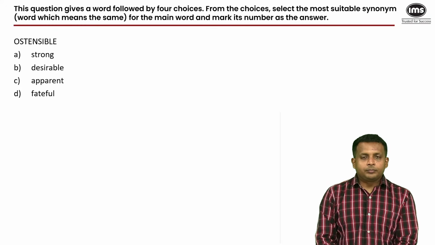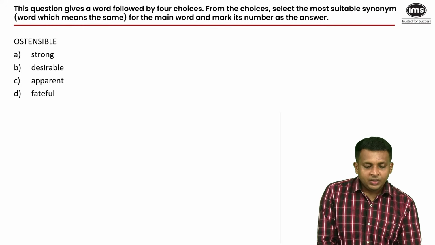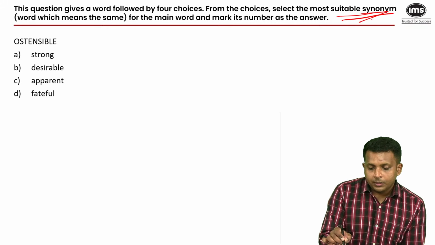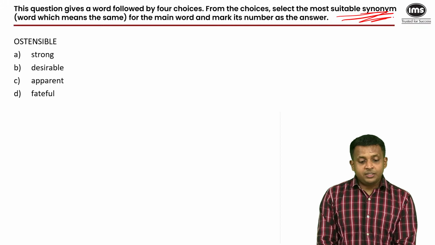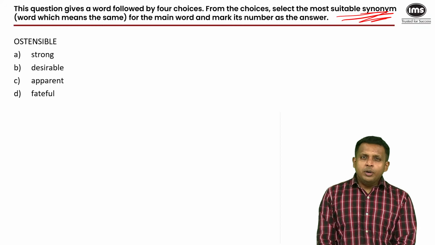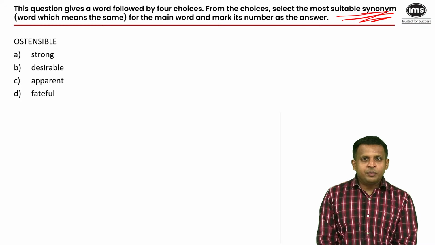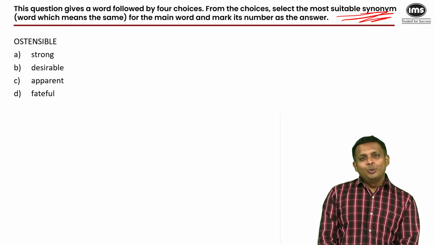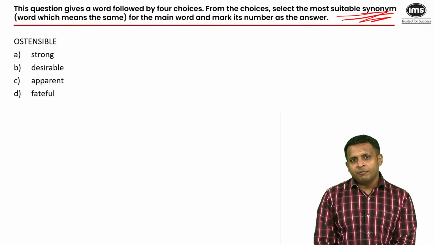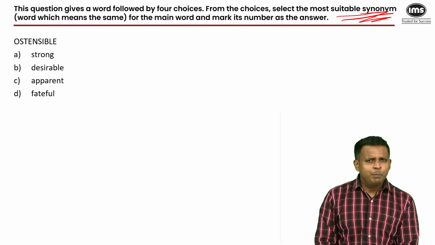Ostensible. Again, select the suitable synonym for the word ostensible. Try to use it in a sentence. Even if you don't know the exact meaning of the word, perhaps when you try to use it in a sentence, something at the back of your mind could help you form a valid and correct sentence, because you may have come across that word over the years.